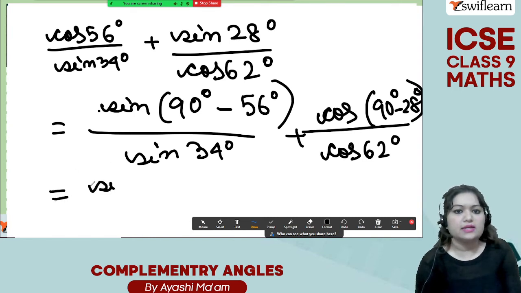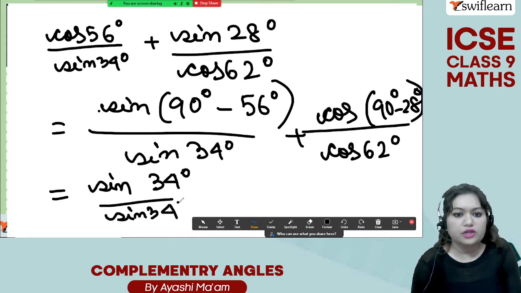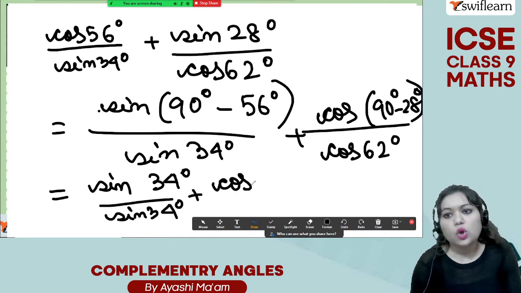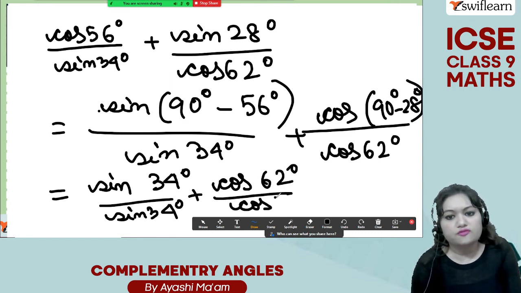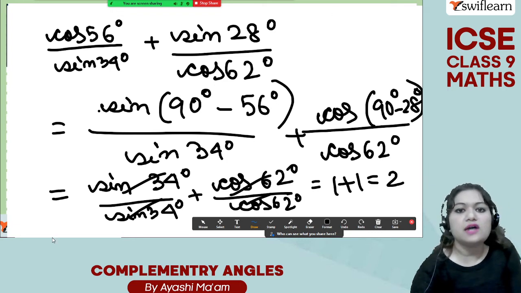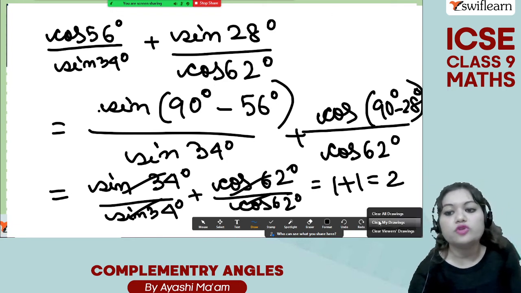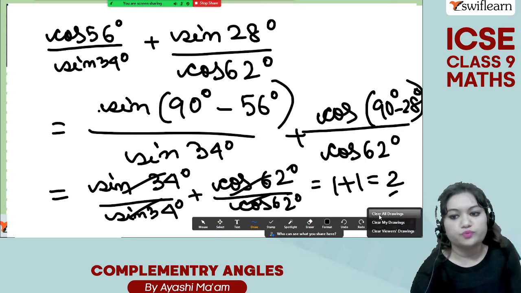So you will get sine of 34 degree by sine of 34 degree plus cos of 62 degree by cos of 62 degree, and they will cancel each other and you will get 1 plus 1, which is equal to 2. So 2 is the value of the first two terms. Okay, here I solved only the first two terms.